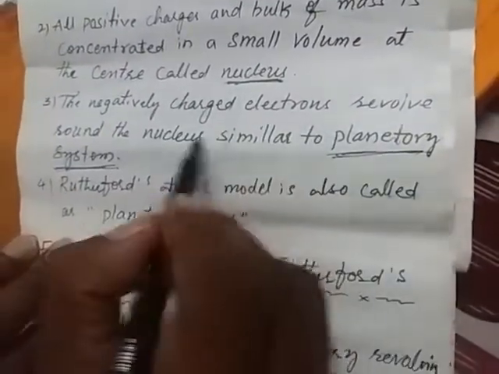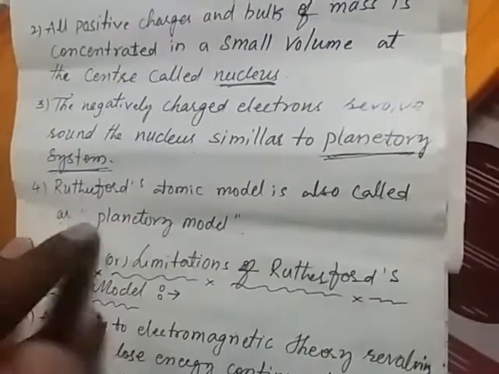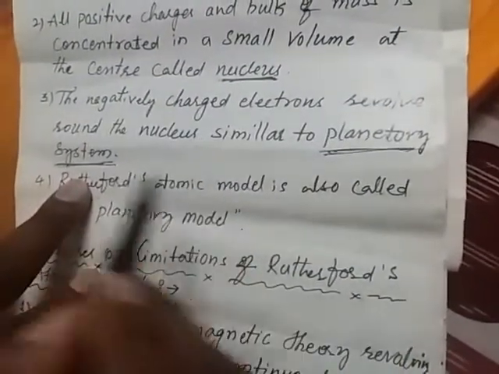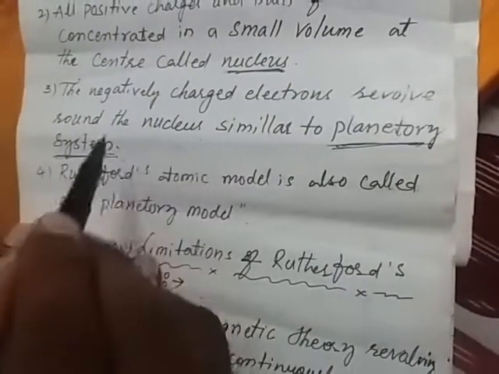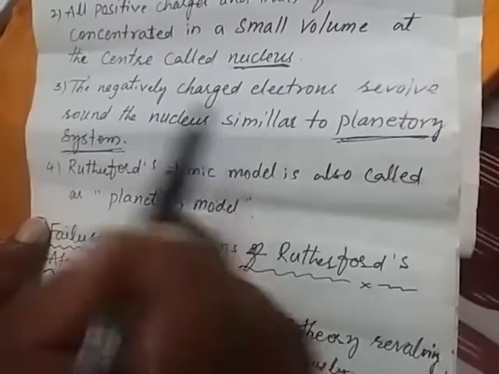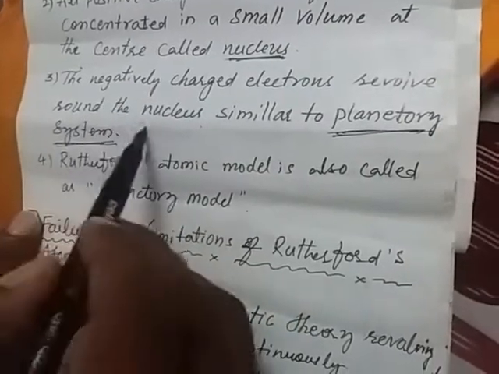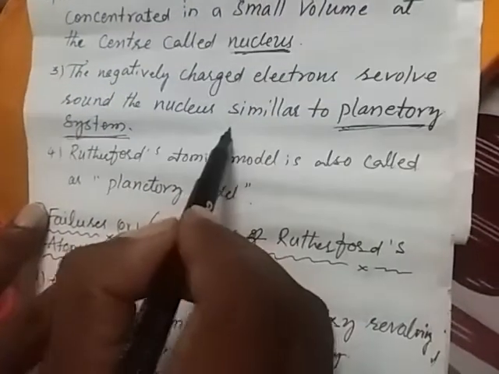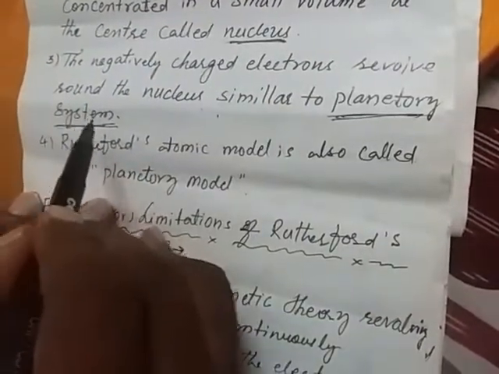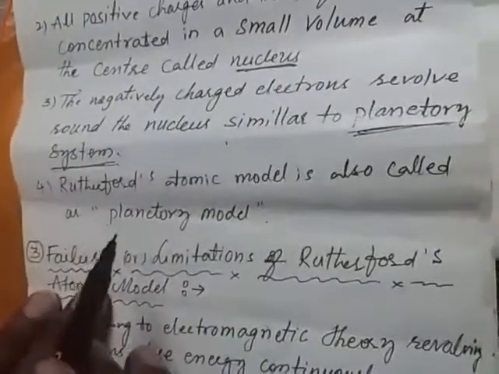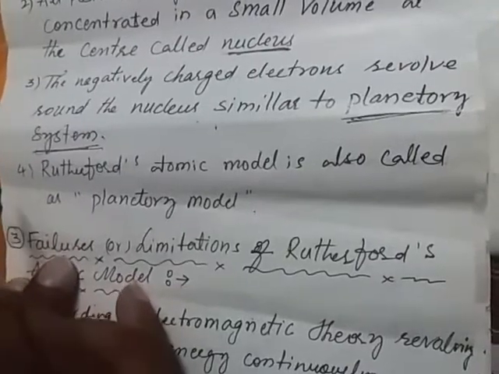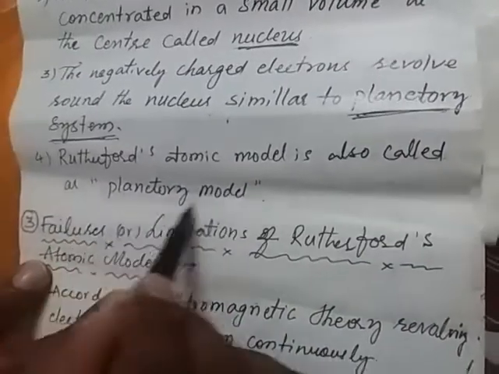What is a planetary system? In a planetary system, all the planets revolve around the sun in elliptical orbits. In the same way, in the Rutherford nuclear atomic model, all electrons revolve around the nucleus. The fourth feature is that Rutherford's atomic model is also called a planetary model.